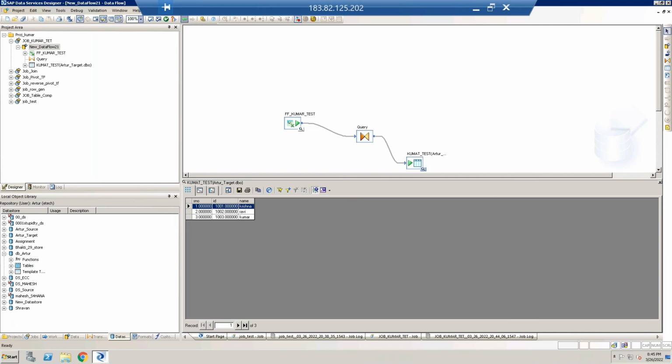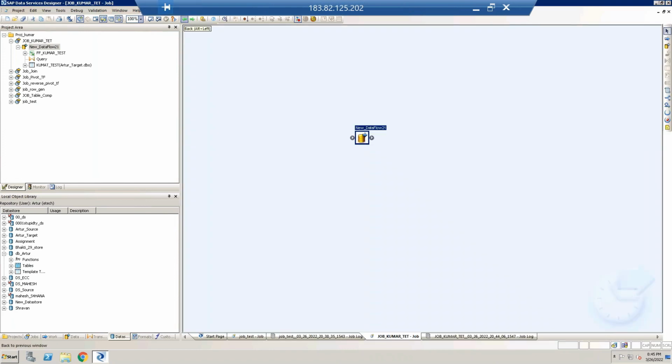This is a very basic set of things, like extracting, I mean, how we scan data from different locations into BODS. Once you scan it over there, from here you can transform the data as per the business requirement. Because of this, an ETL tool is the best tool for this kind of ETL activity. Any further questions?